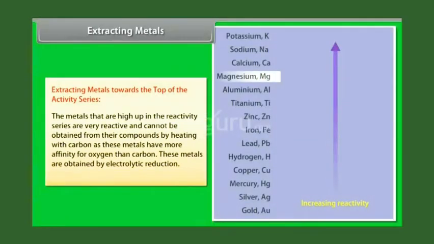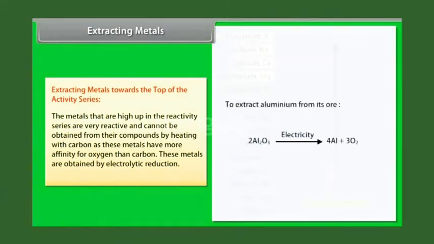Extracting metals towards the top of the activity series. Here you can see the metals that are high up in the reactivity series are very reactive and cannot be obtained from their compounds by heating with carbon, as these metals have more affinity for oxygen than carbon. These metals are obtained by electrolytic reduction.